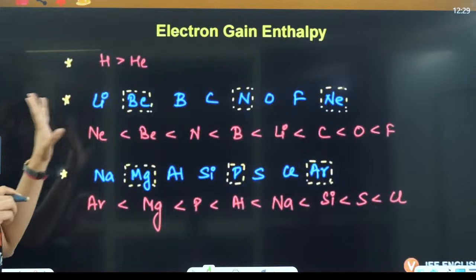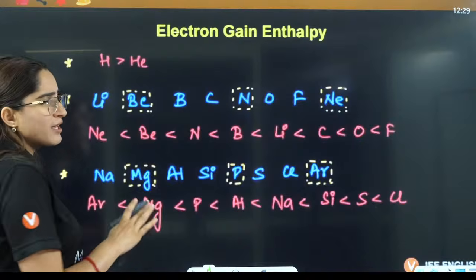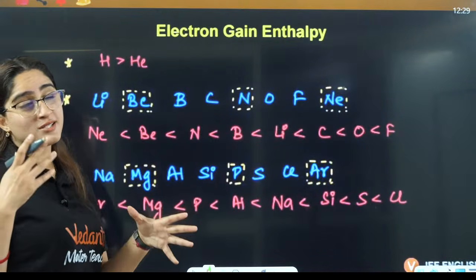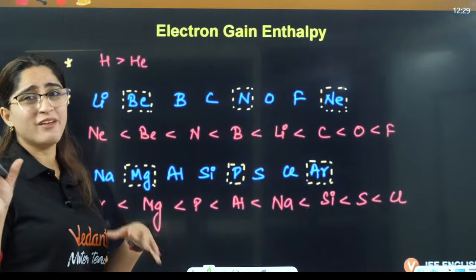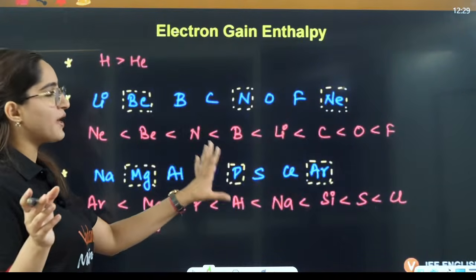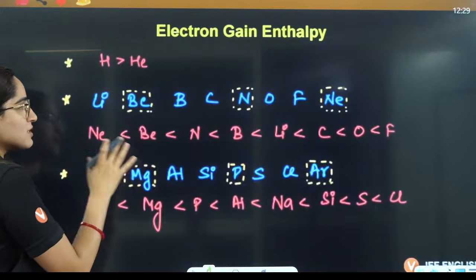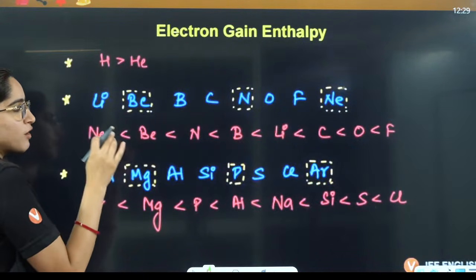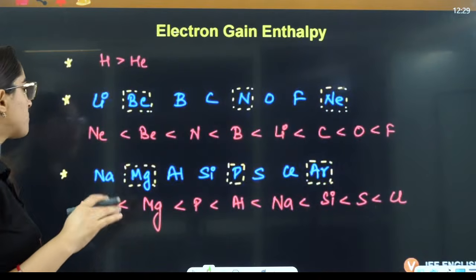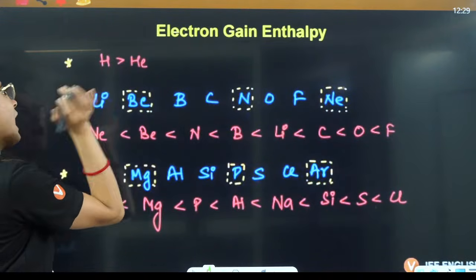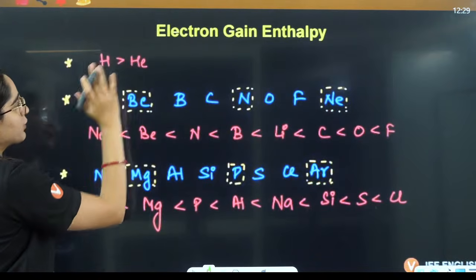Now next is electron gain enthalpy. Usually it is not asked, but still, because in the first attempt very weird exceptions were asked, I am going to give you this as well. In this case, a very weird trend will be observed. Firstly, hydrogen will have more electron gain enthalpy as compared to helium.